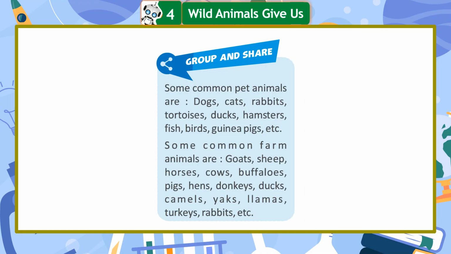Group and share. Some common pet animals are dogs, cats, rabbits, tortoises, ducks, hamsters, fish, birds, guinea pigs, etc. Some common farm animals are goats, sheep, horses, cows, buffaloes, pigs, hens, donkeys, ducks, camels, yaks, llamas, turkeys, rabbits, etc.